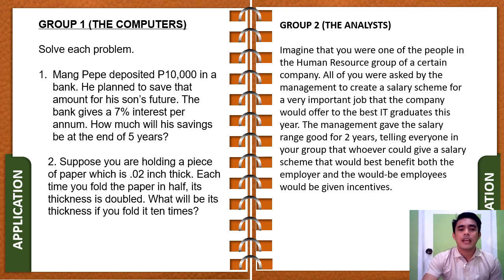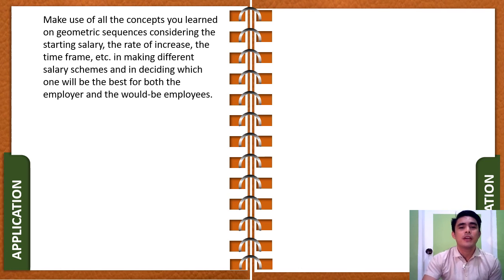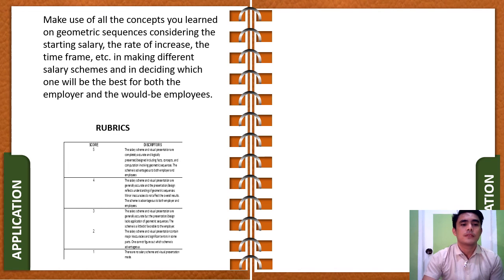The management gave the salary range for 2 years, telling everyone in your group that whoever could give a salary scheme that would best benefit both employers and the would-be employees would be given incentives. So basically, you analysts are just going to make a salary scheme that will be beneficial for both the employer and the would-be employees. And here's the rubrics for your outputs.